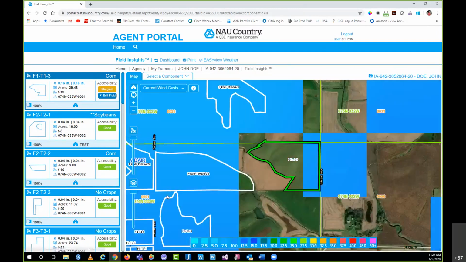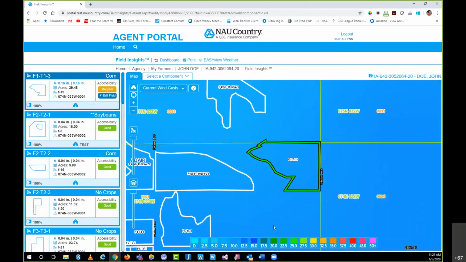Wind speeds, great quick tool for if they're looking to spray or whatever the case may be. So I can select, for example, current wind gust, somewhere around 7.5 miles an hour. Okay, yep, that's probably good to go. I can go out and spray or whatever the case may be. So again, a lot of these layers are designed with the idea of a quick access point to some important information to make educated decisions on their fields. Wind speeds, let's see what I need to worry about in case I want to spray or avoid drift, things like that.